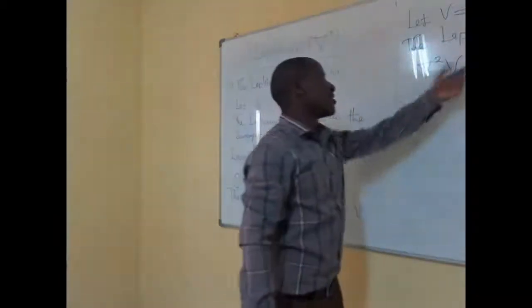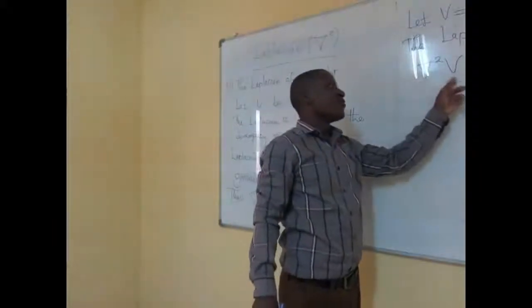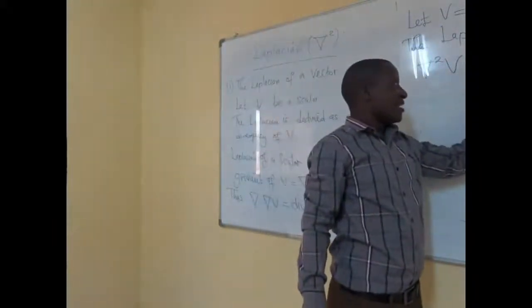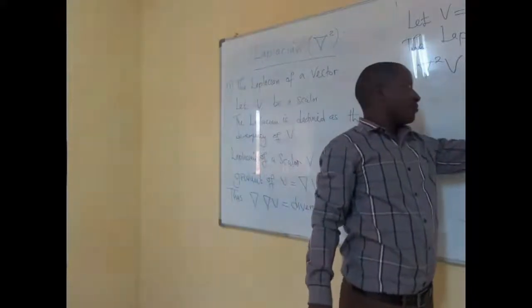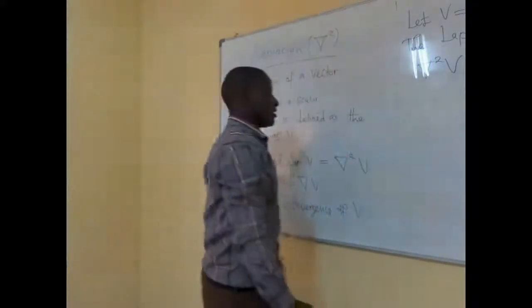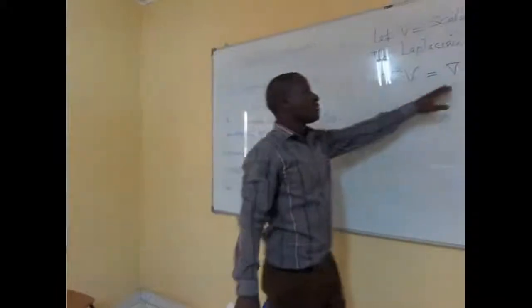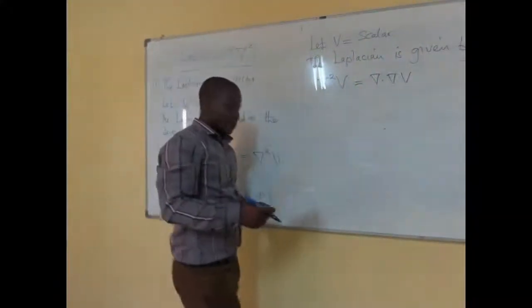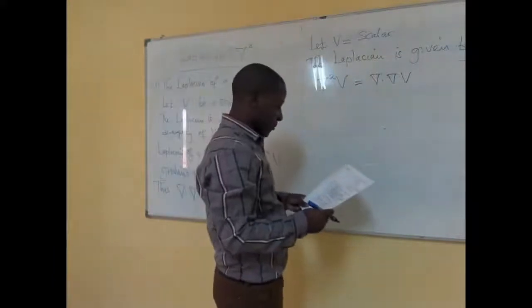So what we are saying is the divergence of V must be equal to the gradient of V. In other words, double the gradient of V gives us the divergence of V. In other words, that's what we are trying to say.